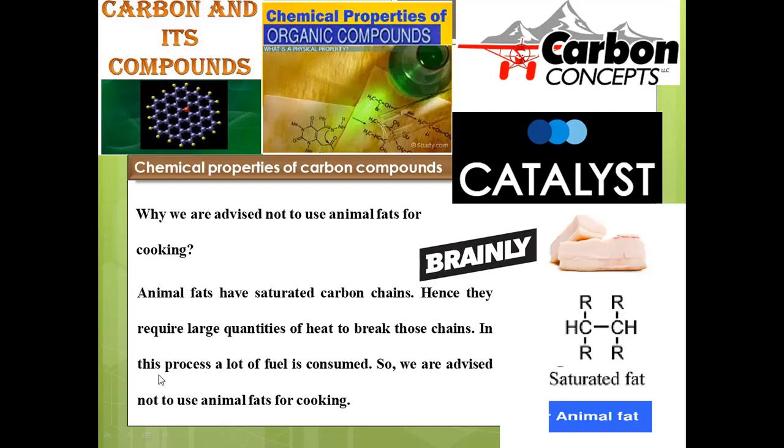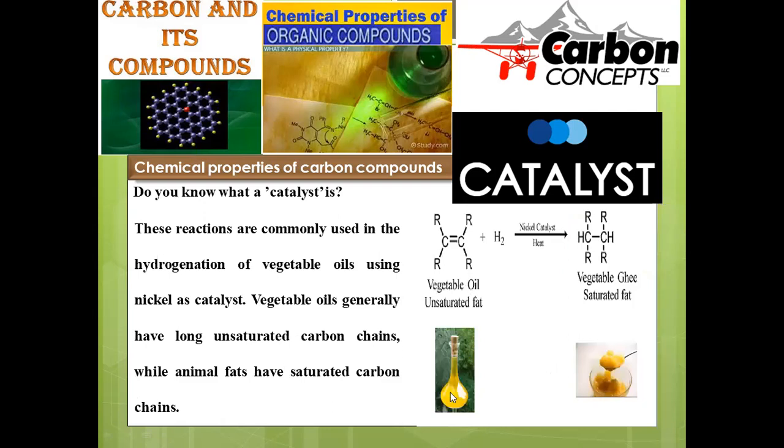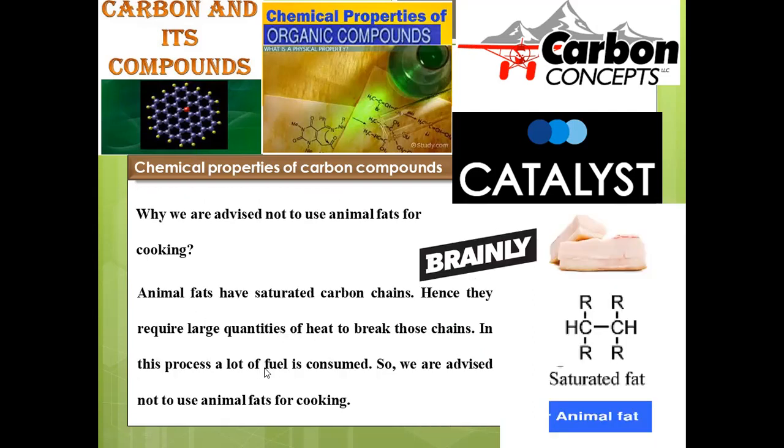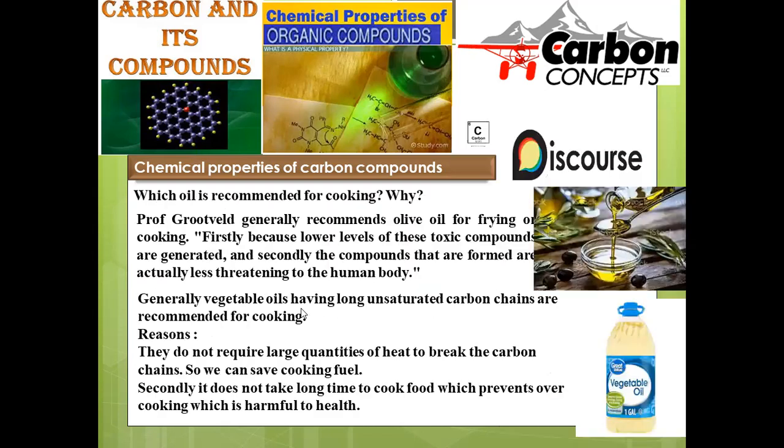So the combustion process is not completed, and they get accumulated within the human organism without transformation. As such, they get deposited as fats. That is not preferable, as it will block the circulation of fluids in our body. So animal fats are not at all preferable. Rather, vegetable oils, being less viscous, have fluidity and mobility. They have ease of combustion. That's why they are preferable for cooking purposes and healthy in nature.